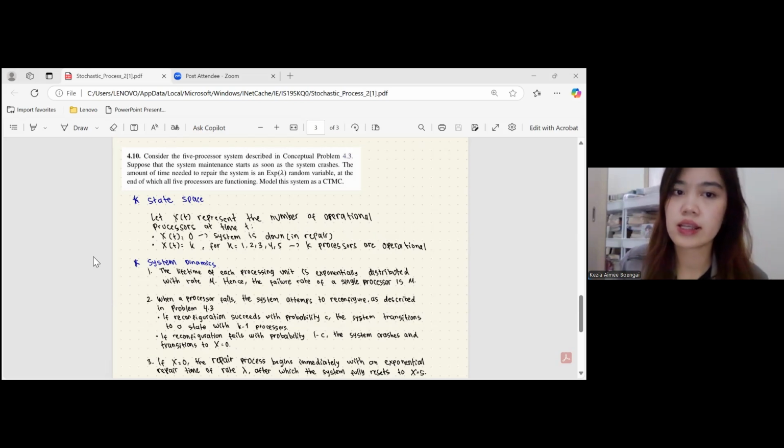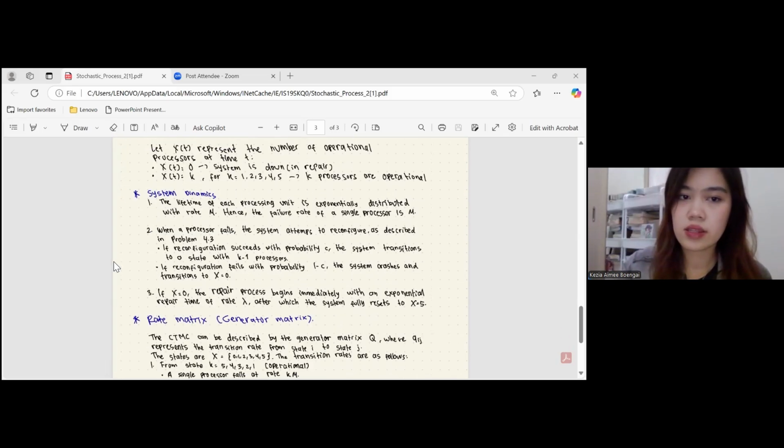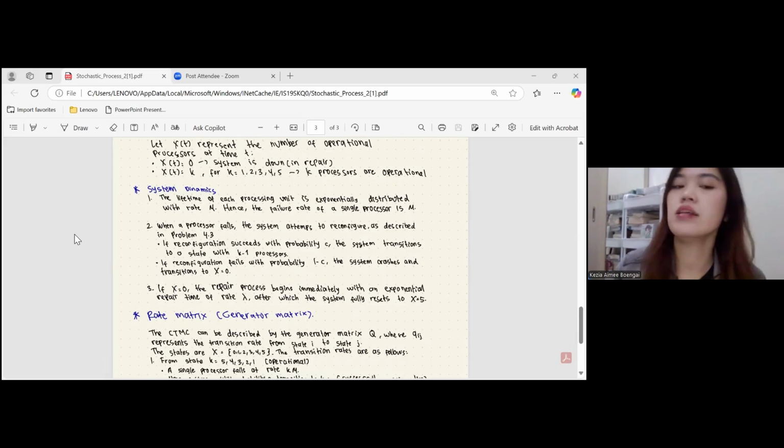The first one, X(t) equals 0, is when the system is down or in repair. Next, X(t) equals k, for k equals 1, 2, 3, 4, 5, means k processors are operational. Next, the system dynamics. The first one, the lifetime of each processing unit is exponentially distributed with rate mu. Hence, the failure rate of a single processor is mu. Second, when a processor fails, the system attempts to reconfigure as described in problem 4.3.